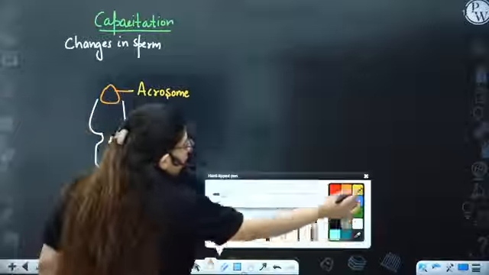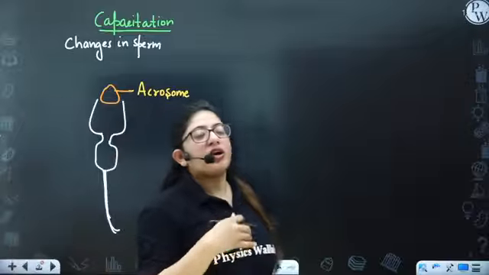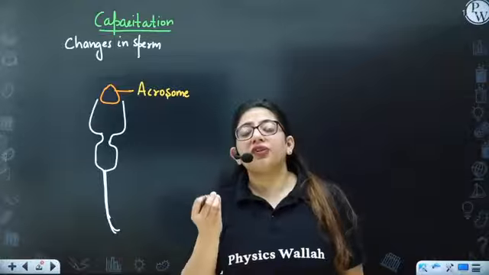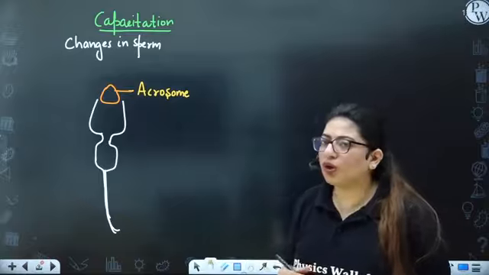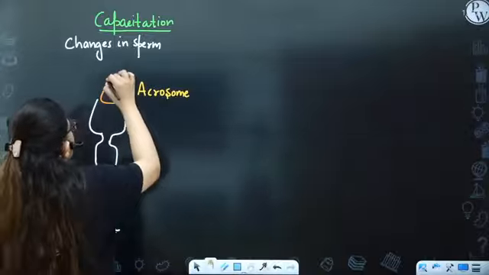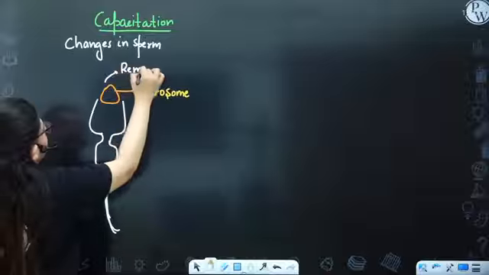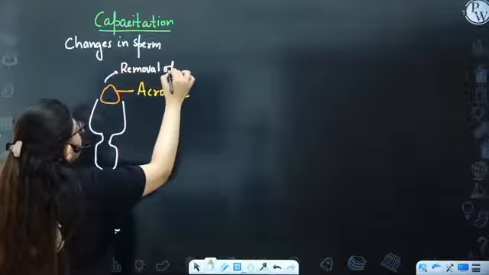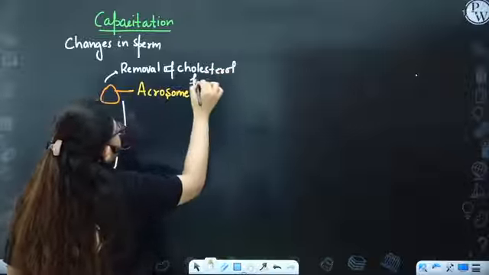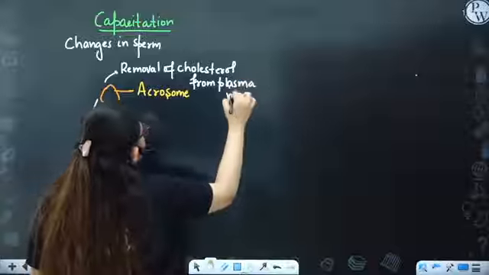This is how the acrosome gets exposed, how the plasma membrane disintegrates, and that happens with the removal of cholesterol. You all know the plasma membrane has cholesterol. So here there is removal of cholesterol from the plasma membrane.